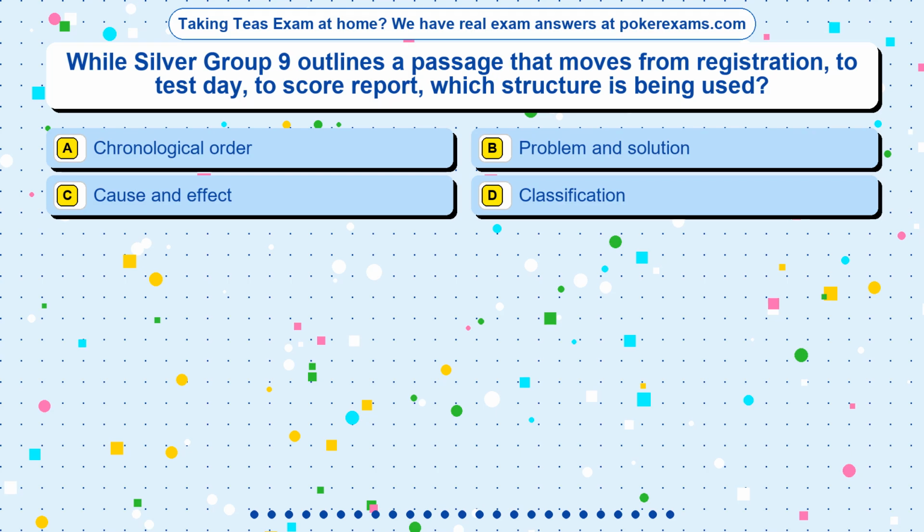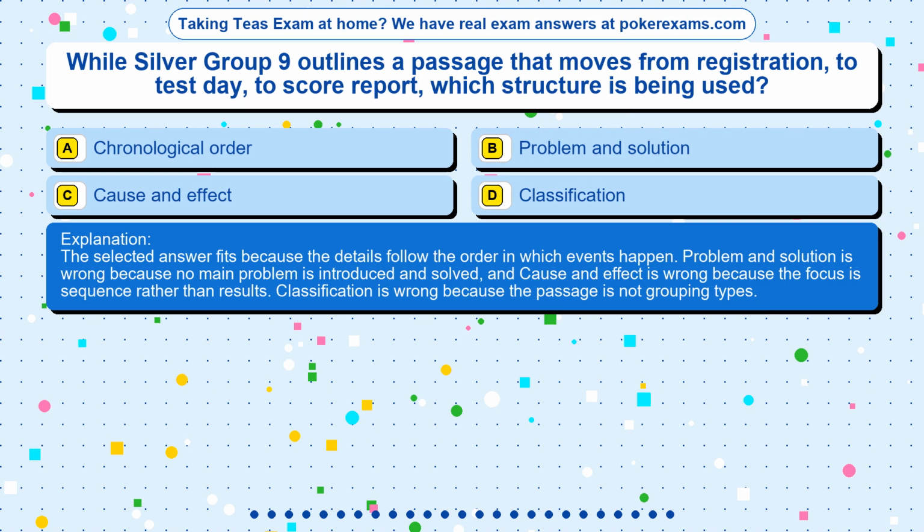The correct answer is option. The selected answer fits because the details follow the order in which events happen. Problem and solution is wrong because no main problem is introduced and solved, and cause and effect is wrong because the focus is sequence rather than results. Classification is wrong because the passage is not grouping types.